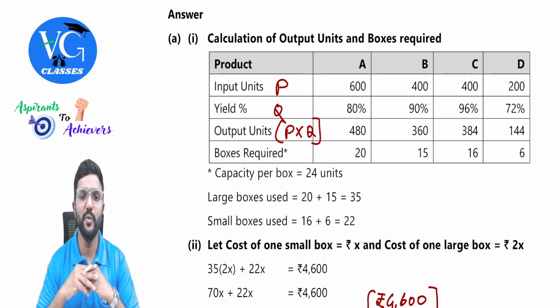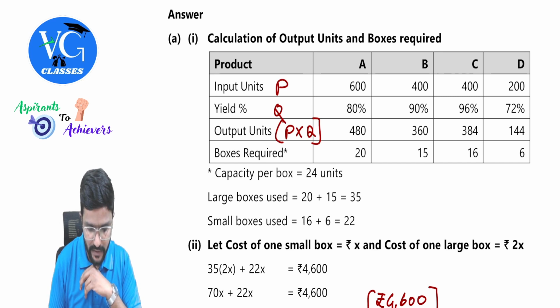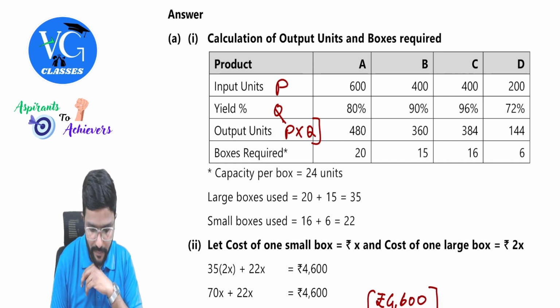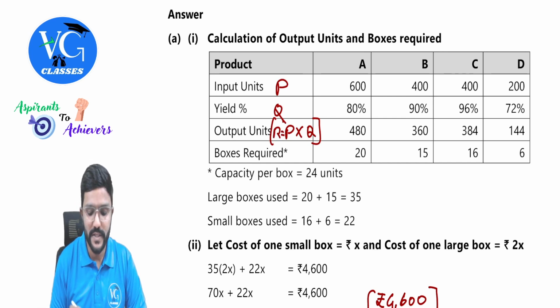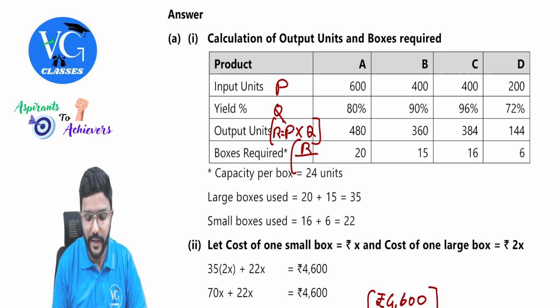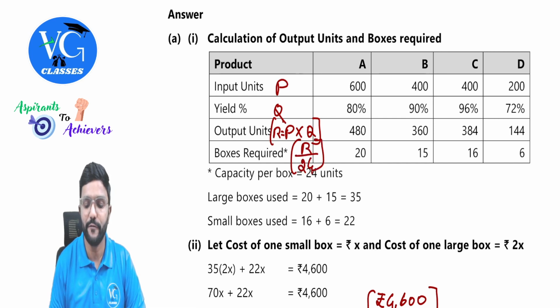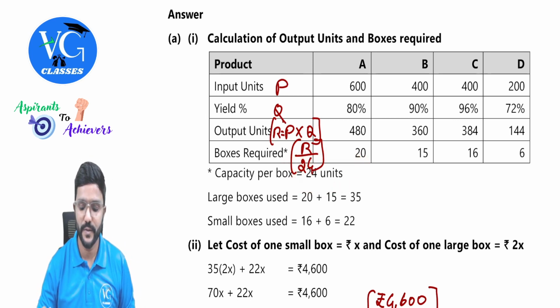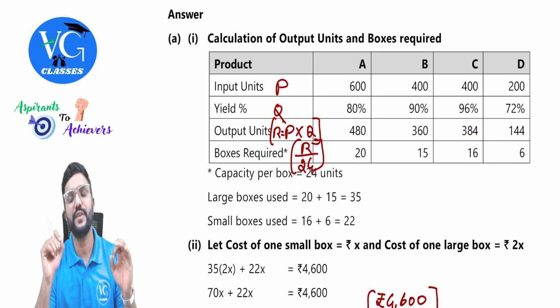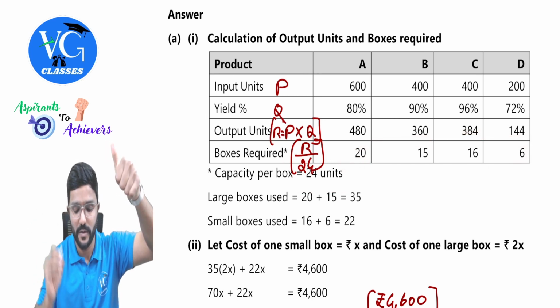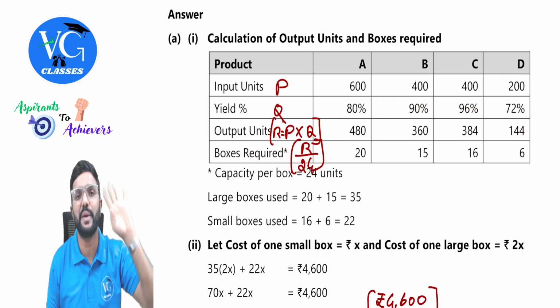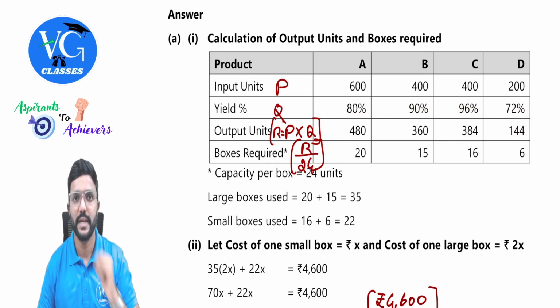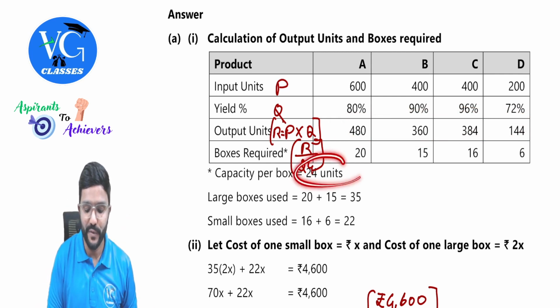Then boxes required. How do we calculate the boxes? Just divide the output by 24. Let me name this as R. R is equal to P into Q. So boxes required would be R by 24, because the capacity per box is 24 units, guys. Got it? So how many boxes are required? 20, 15, 16 and 6. Hope you guys got it. Once we derive the output, just divide it by 24, because each box can pack 24 units, guys.